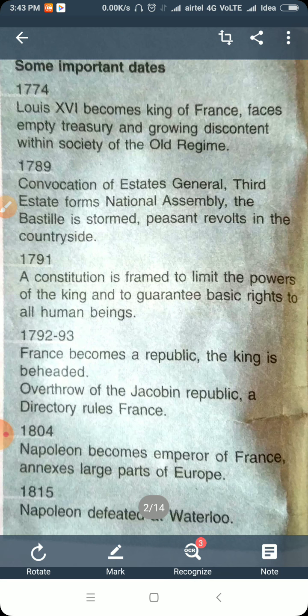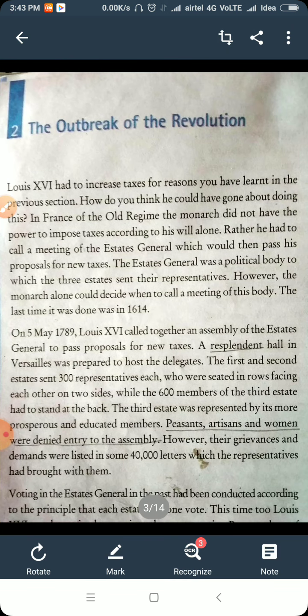So the children who are watching the video will first start history writing with these dates only. Okay. Now we'll start the chapter, the outbreak of the revolution. If you are taking interest in the chapter, like a story, if you are learning this, understanding it will be easy for you.